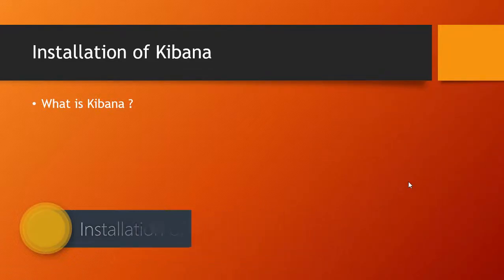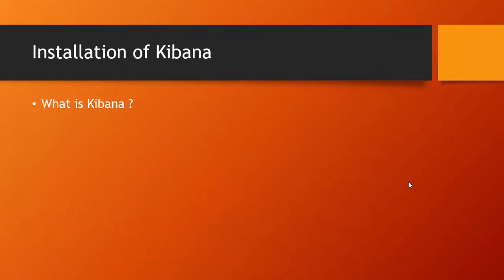What is Kibana? Kibana is a data visualization and management tool for Elasticsearch that provides real-time histograms, line graphs, pie charts, and maps. Kibana also includes advanced applications such as Canvas, which allow users to create custom dynamic infographics based on the data, and Elastic Maps for visualizing geospatial data. So let's see the installation of Kibana.